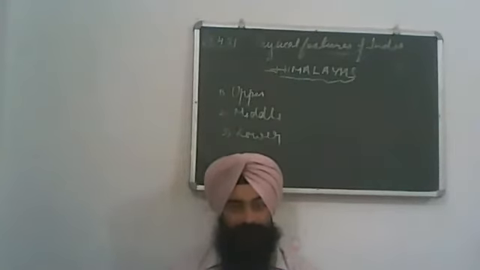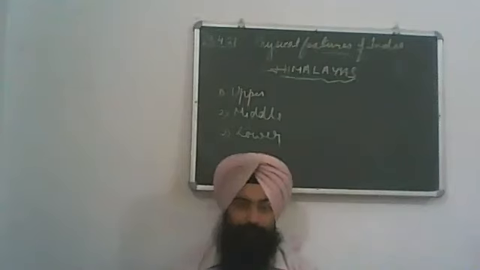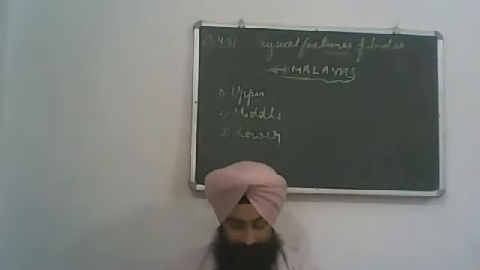The Himalayas are generally divided into three parts: Upper Himalaya, Middle Himalaya, and Lower Himalaya. These are the three mountain ranges which lie in the Himalayas. In the Himalayas, there are a number of the highest mountain peaks.